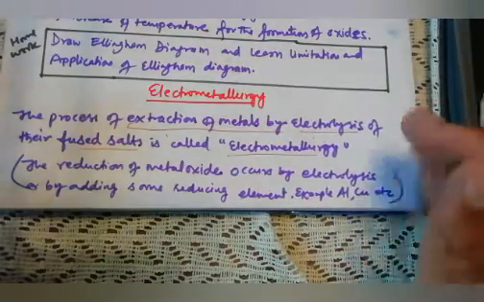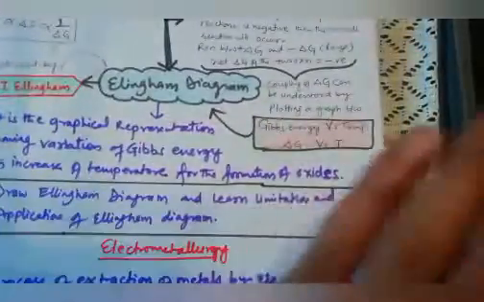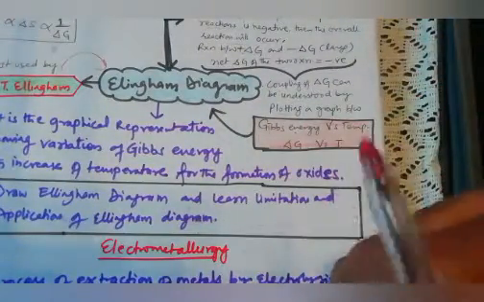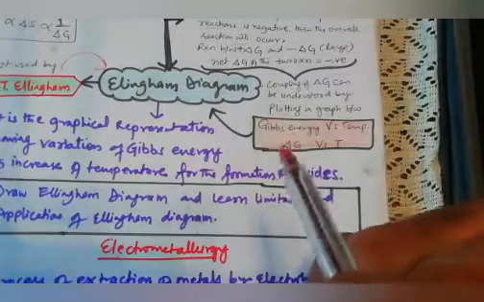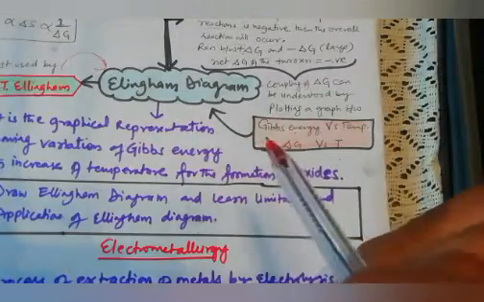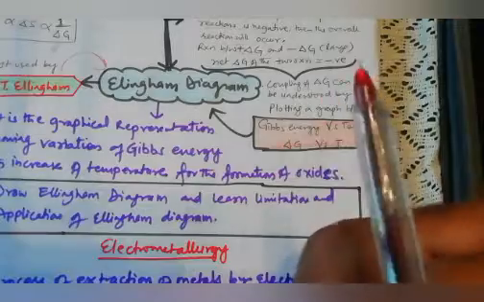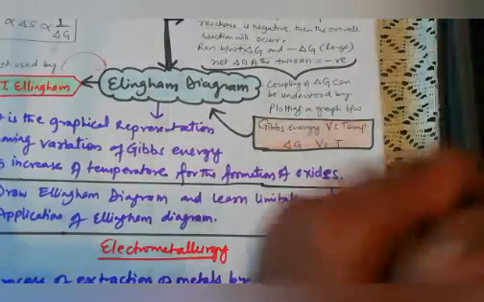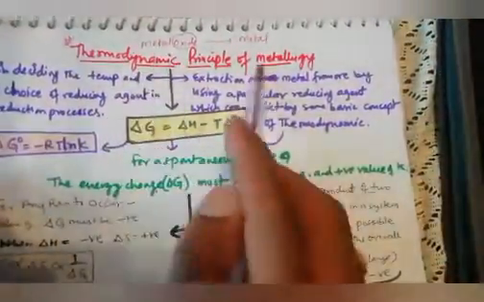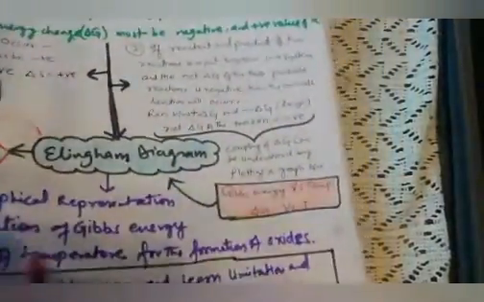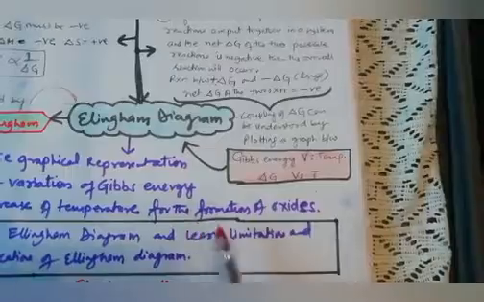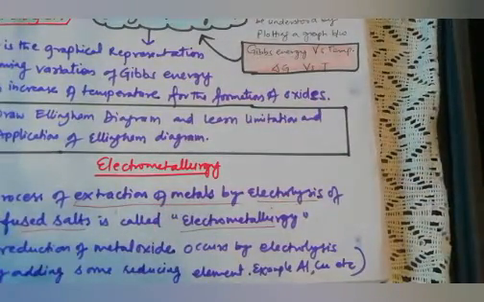Okay, so dear student, in this particular video I told you about the extraction of ore, which was most important: calcination, roasting. A question can come on the difference between calcination and roasting. Second, the Ellingham diagram. We studied the thermodynamic principle of metallurgy. We studied some definitions: pyrometallurgy, slag, smelting, and electrometallurgy. So you need to learn all these definitions.